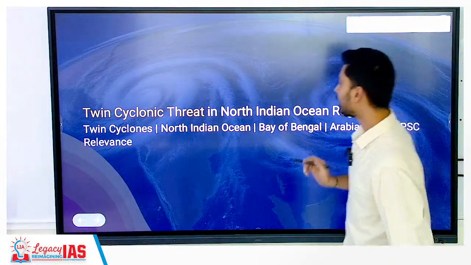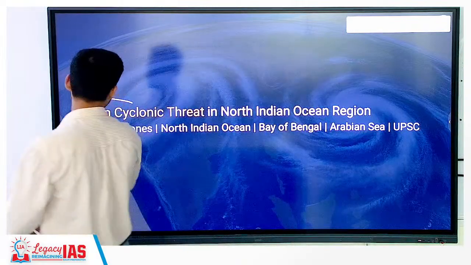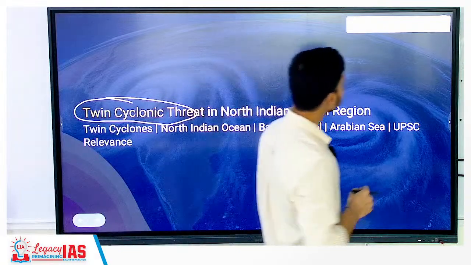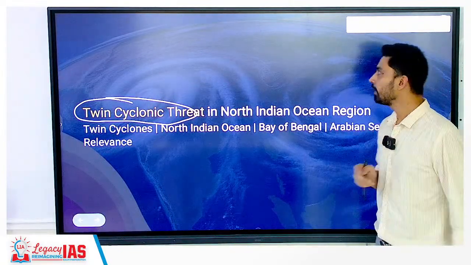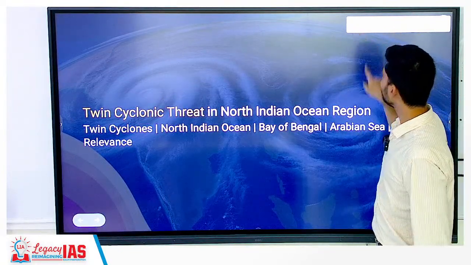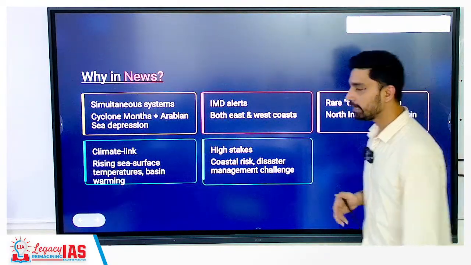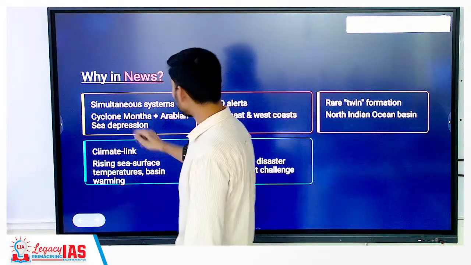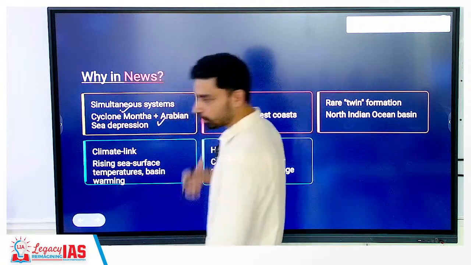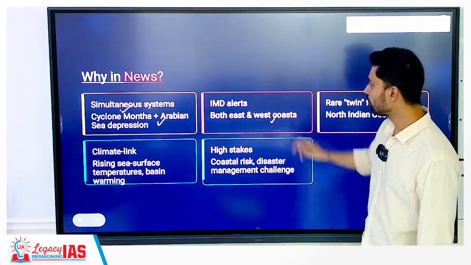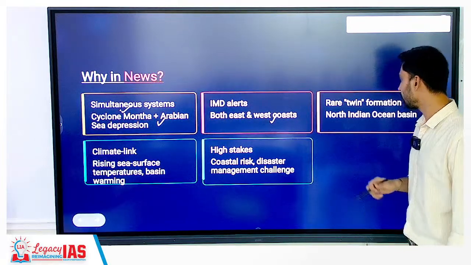Third is the twin cyclonic threat, again related to cyclones. Twin cyclonic threat in the North Indian Ocean region refers to both the Bay of Bengal region as well as the Arabian Sea region. In this particular month, in this particular season, we have seen cyclones originating on both sides. Cyclone Montha in the Bay of Bengal, plus depression-like cyclones originating in the Arabian Sea. IMD has issued alerts in both the eastern part as well as the western part of the coast.